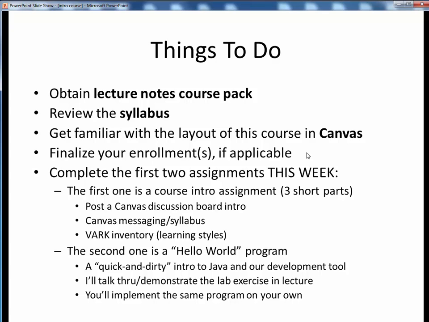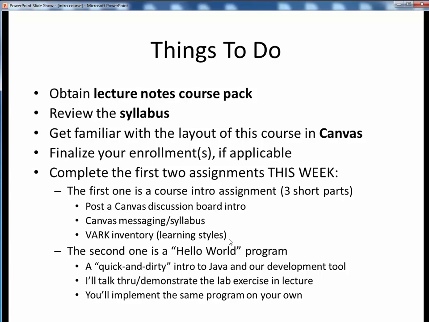Finally, just as a reminder, these are the 2 initial assignments I'm going to expect you to complete by their due dates if you wish to remain in this course. The first assignment will be a short course intro assignment consisting of 3 parts as listed here. Make sure that you complete all 3 parts of the assignment, but you can complete them separately.